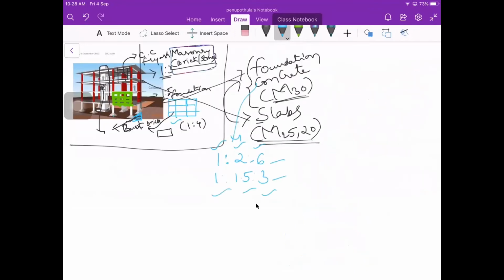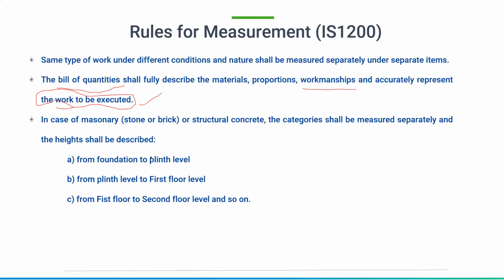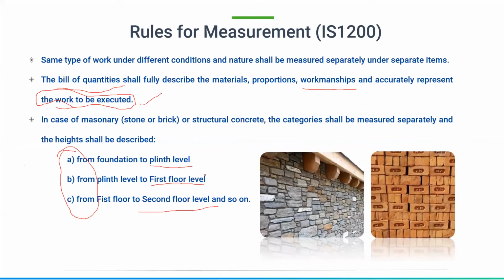So this is what I want to show here. When you are using it at plinth level, first floor level or second floor level, the entire specification and the particular item of work will be changing depending upon the type of work. So this is basically a stone masonry wall, and this is a brick. These are some bricks.